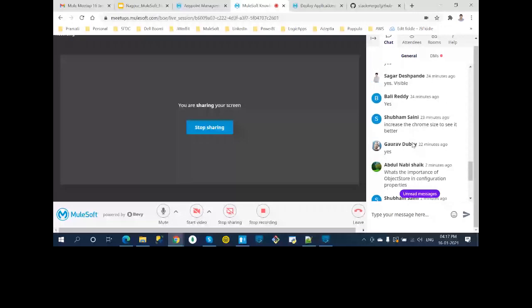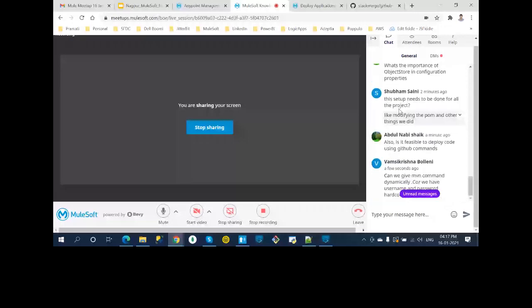Any other question? Does the setup need to be done for all the projects, like modifying the POM things we did? There is an option to go for the parent POM, where you can refer to that parent POM in all your projects. But if you're not using the parent POM, then yes, you need to do it for each and every project.